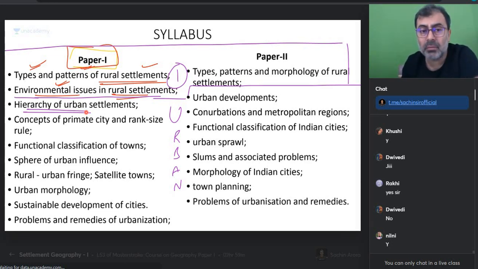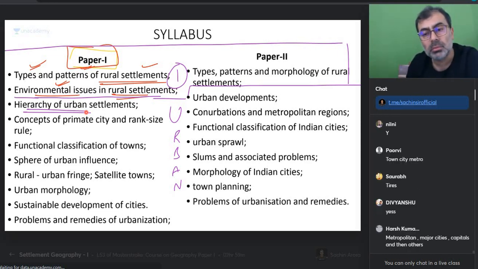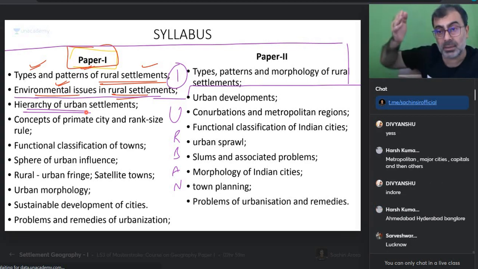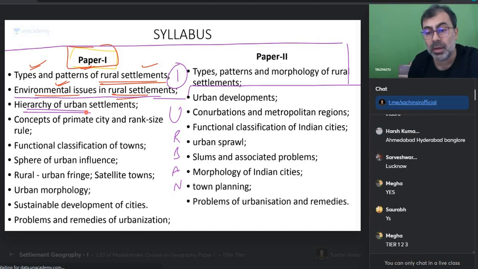Do we have Mumbai, Kolkata, Chennai, Delhi as the top 4 metros of India? What comes next? Which city comes to mind next? Is it Itarsi? Is it Coimbatore? What city comes to your mind next? So Bangalore, Hyderabad, yes or no? So can I say there will be a hierarchy of urban settlements also? There will be big cities, there will be smaller cities. True or not? So beta सर्वेश्वर, अभी लखनऊ का नंबर बहुत नीचे है बैंगलोर हैदराबाद से. That is what I am saying. We don't know much. So there is a hierarchy of cities also based on their population, based on their function. होनी चाहिए hierarchy. So that hierarchy is also there.